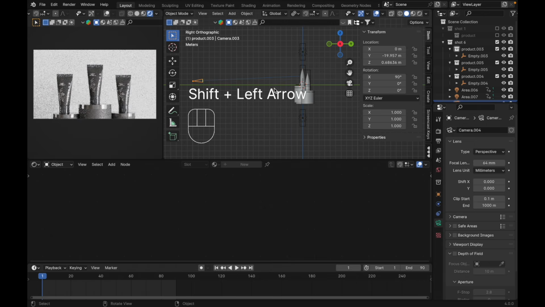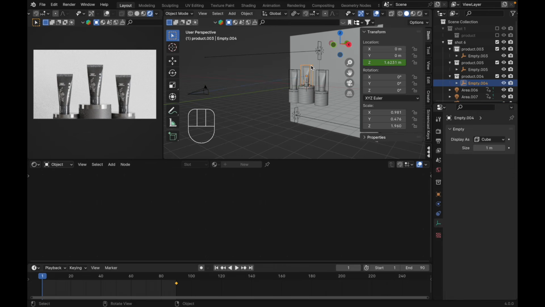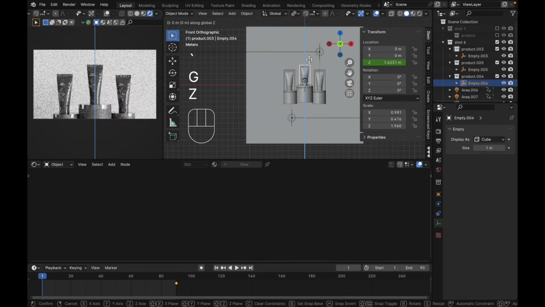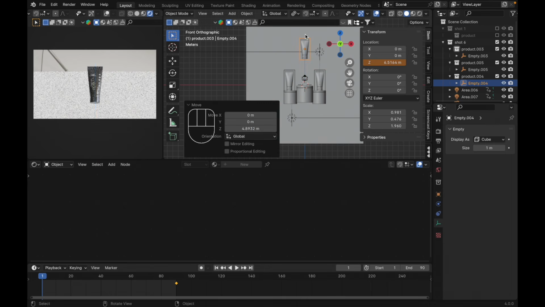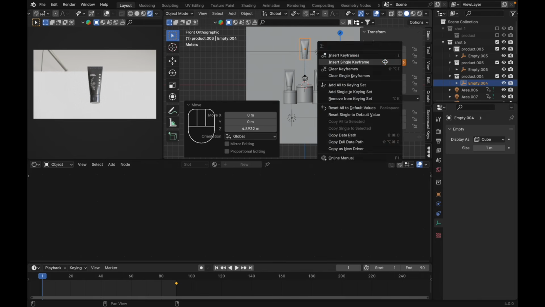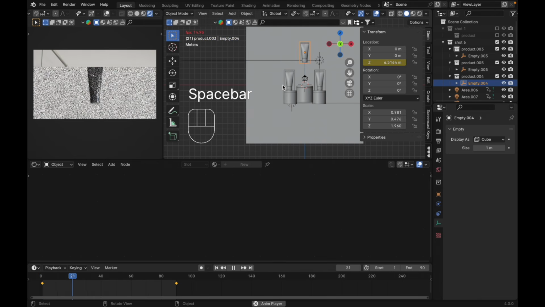And go to frame 1. Select our object here. So G Z, move it up. Like this. Right click, insert single keyframe, hit the spacebar.